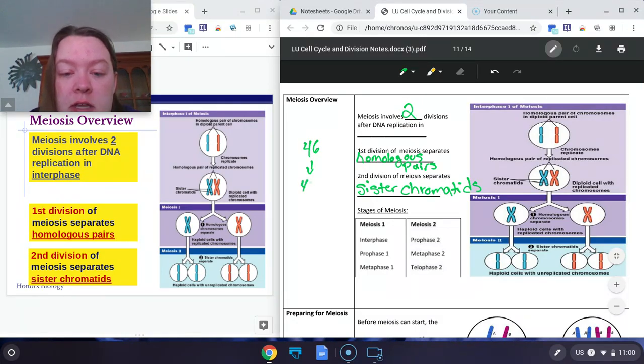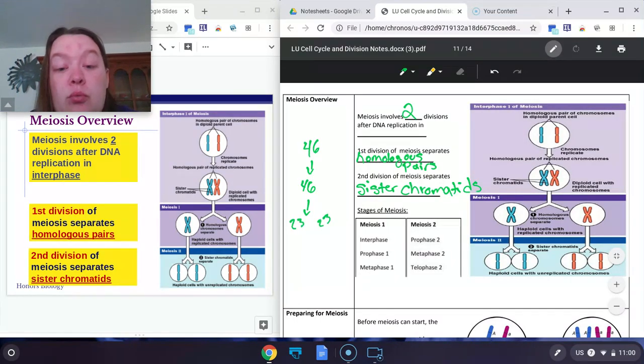The 2 cells in the end have 46. But again, that is not half yet. So we have to do it again to make 23. So we go around 2 rounds of division so that in the end our cells are fully haploid. And we'll talk about what that means, fully haploid, here in just a second.